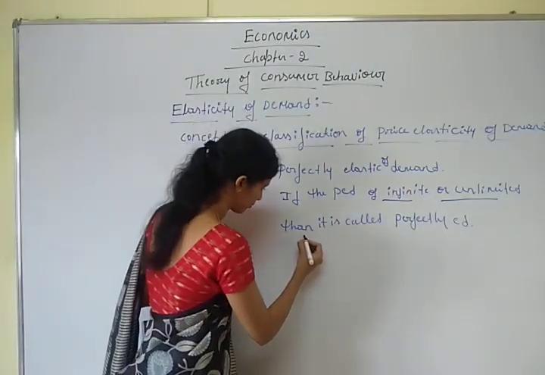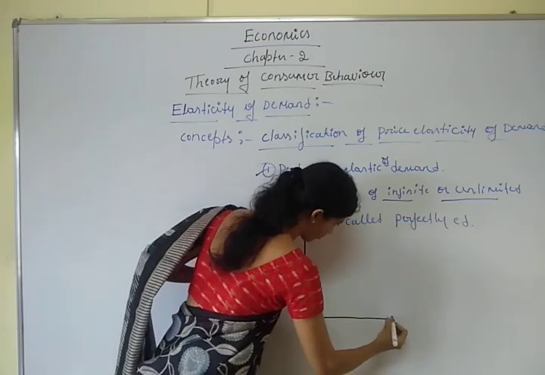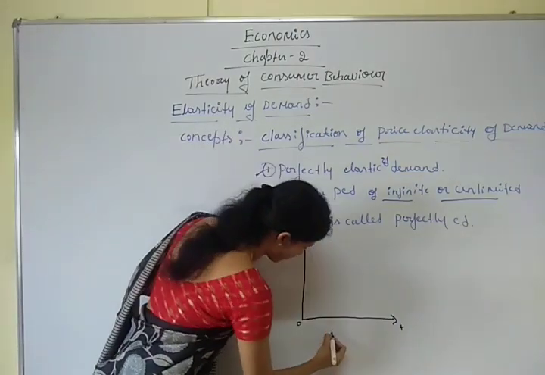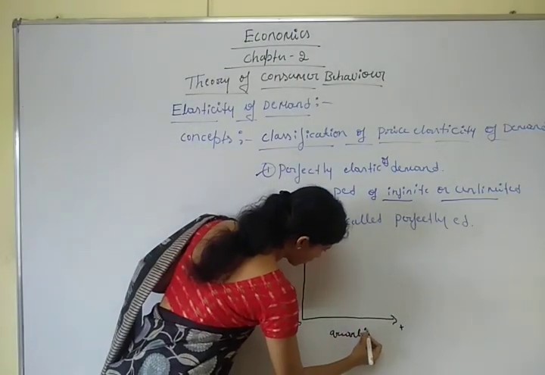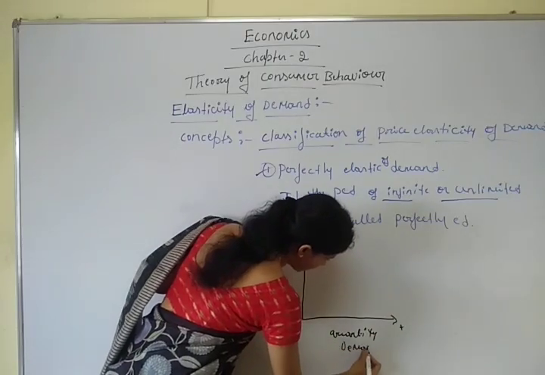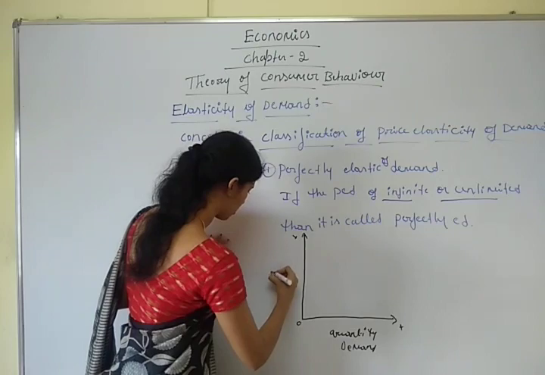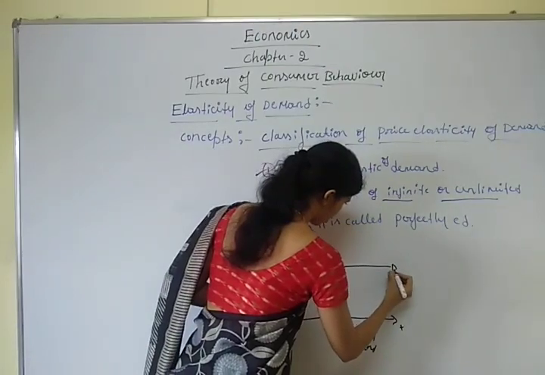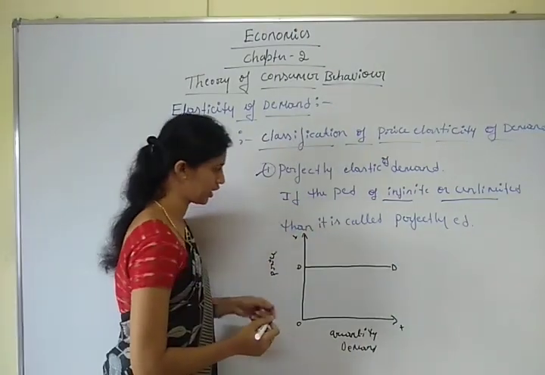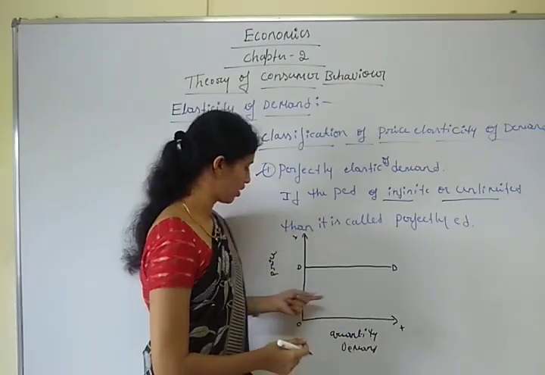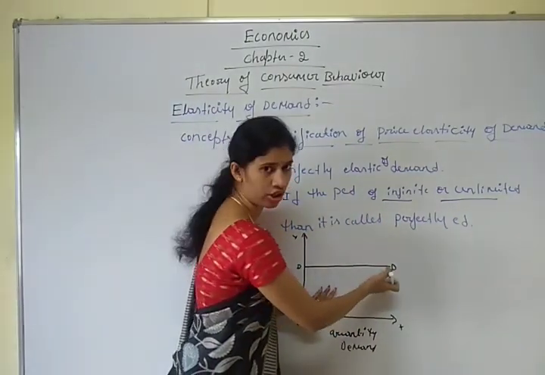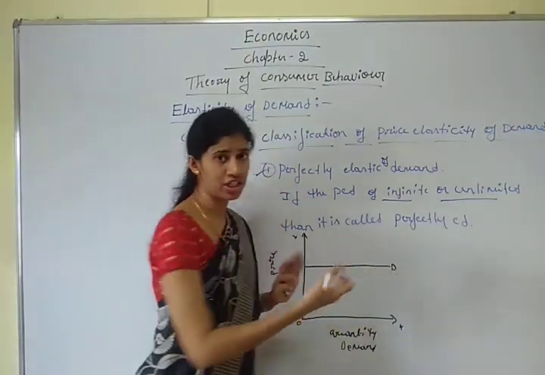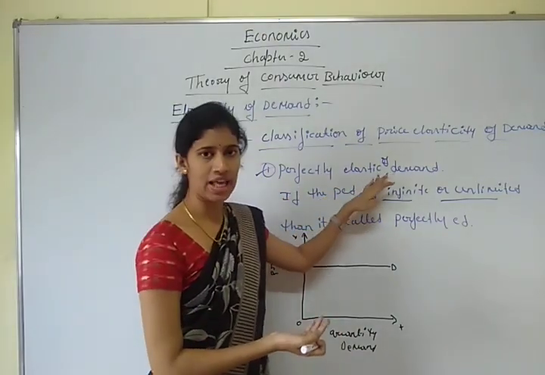In the diagram, the OX axis represents quantity demanded, and the OY axis represents price. DD is the demand curve. In perfectly elastic demand, the demand curve is a horizontal line parallel to the OX axis, because if the price changes slightly, demand changes by an unlimited, infinite amount.